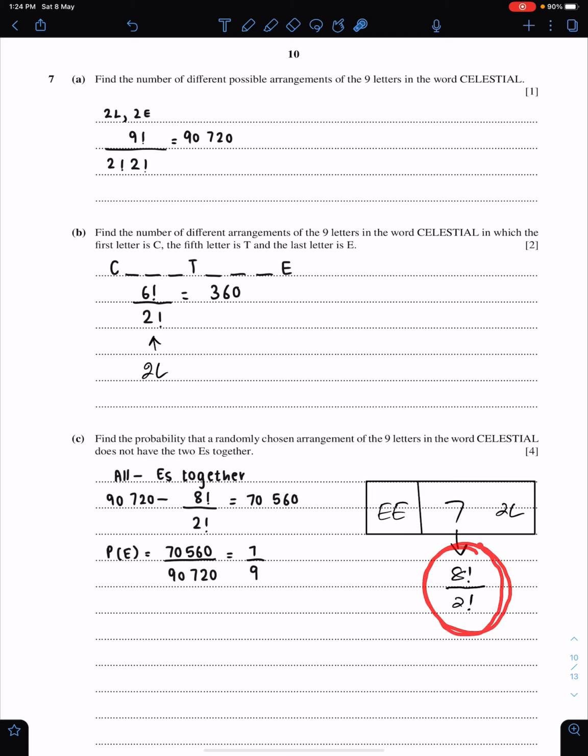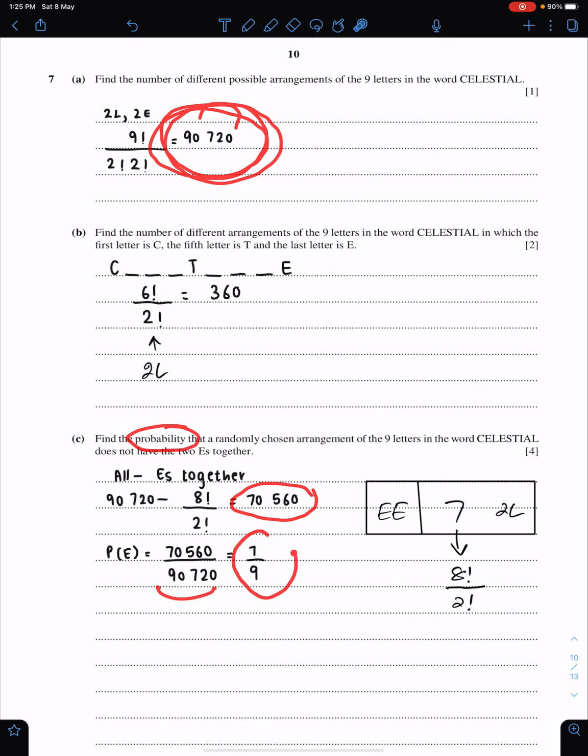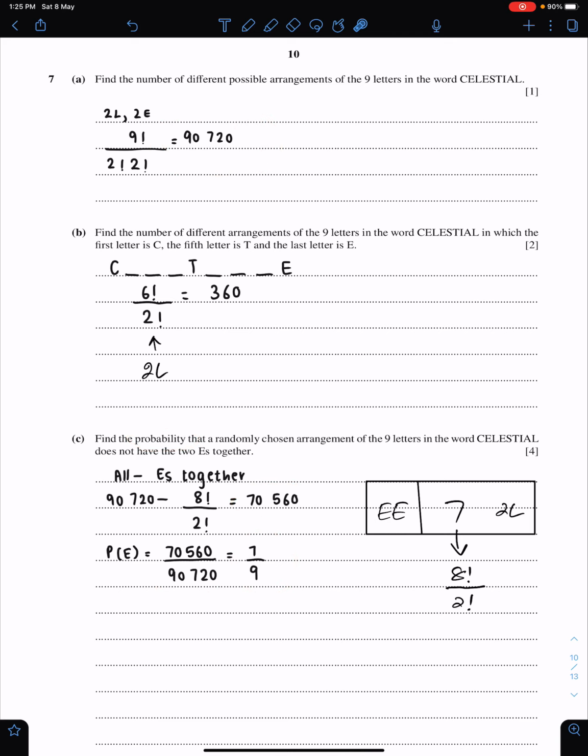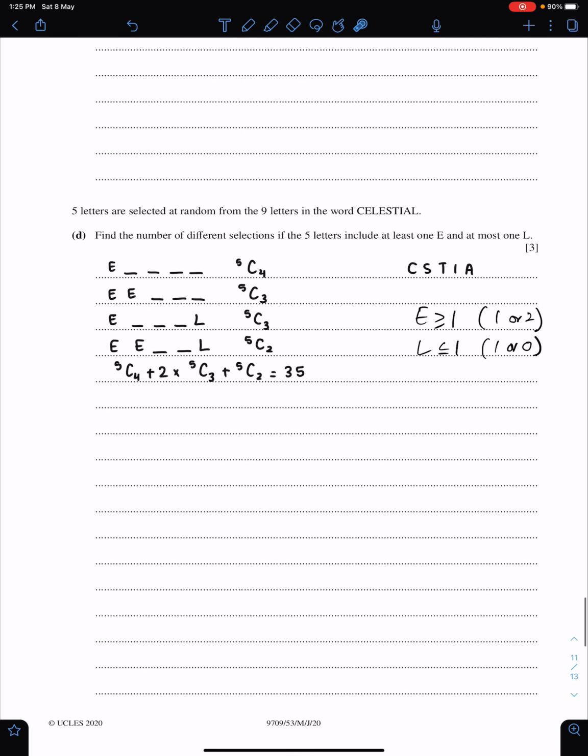Now you need to subtract this from the total because we need the arrangements that do not have the 2 E's together. So total minus this will give you the number of ways in which both the E's are not together. Since you are working for probability, you need to divide this by the total, which is 90720. The answer is 7 upon 9. This is the last part of this question.